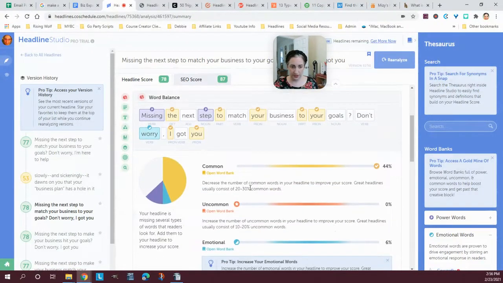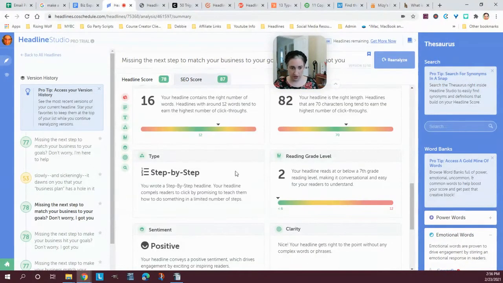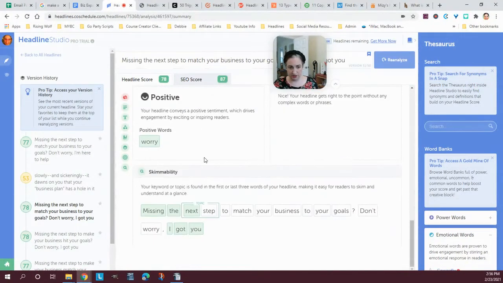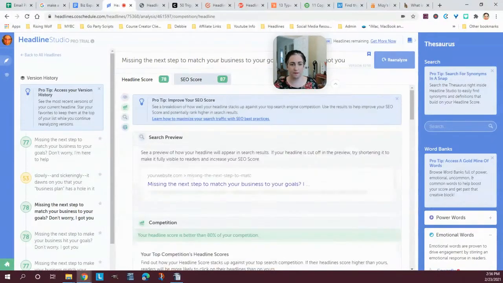Shows me the word balance. Word count, character count, this part was already there. Type, sentiment, clarity, skimmability. So here it has a suggestion of where to move this. Now here's another really cool thing. SEO score.